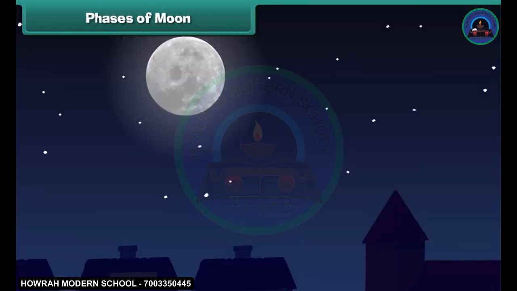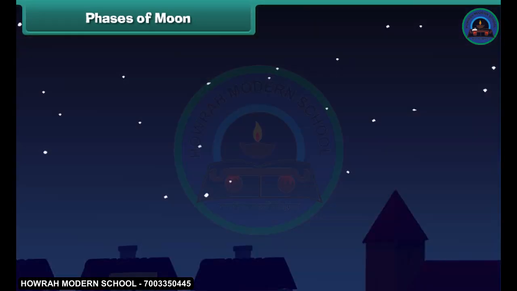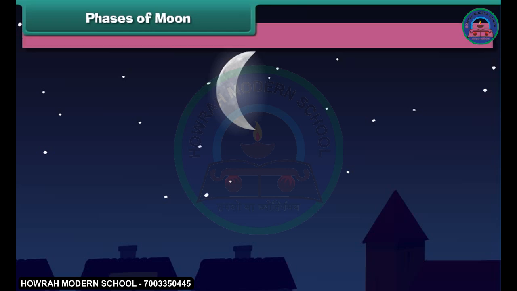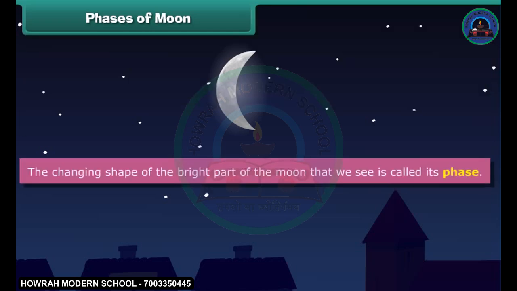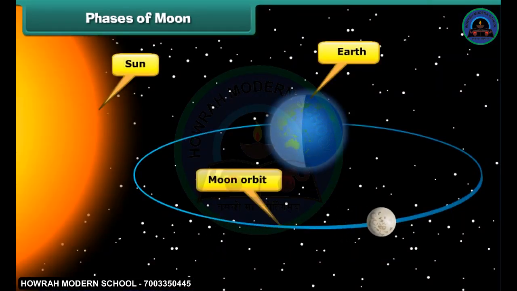You must have noticed that the moon does not always appear as a perfect circle. Do you know why? Because it goes through phases. The changing shape of the bright part of the moon that we see is called its phase. Sunlight strikes the moon at different angles throughout its journey around the Earth. The part of the moon facing the sun is lit up, whereas the part facing away from the sun is